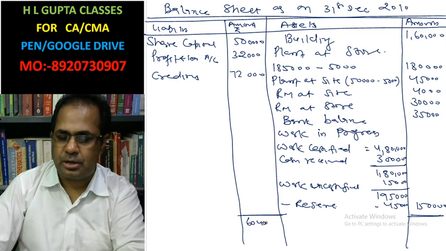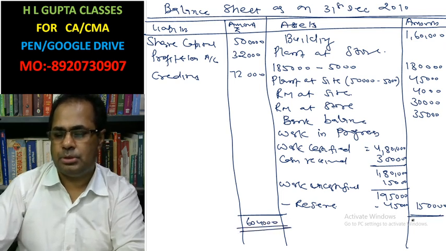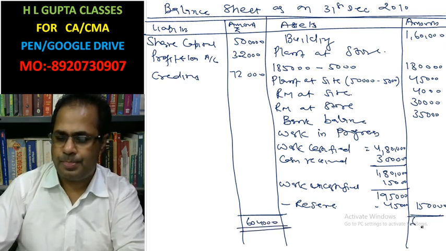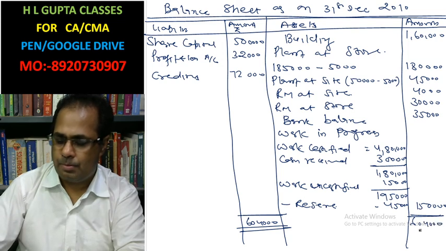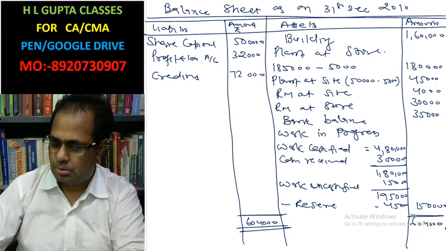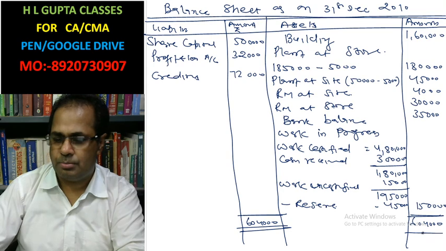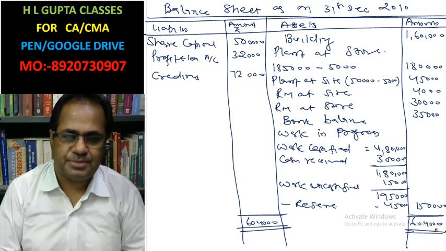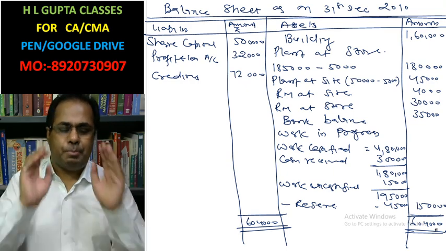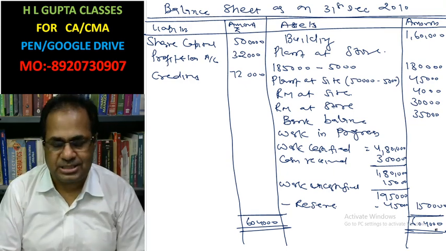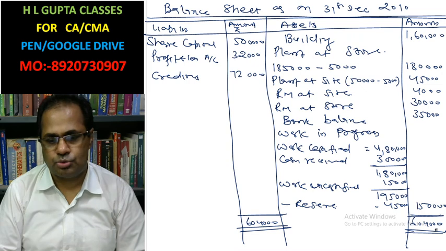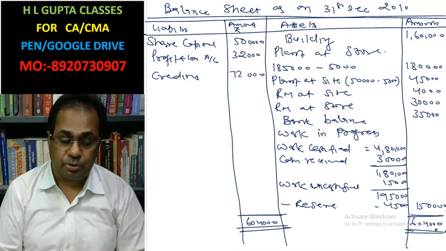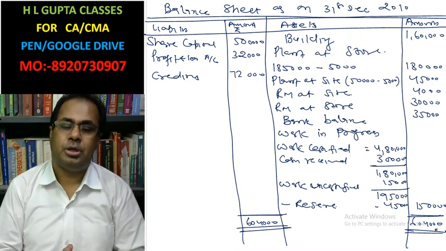The total amount is 6,04,000. Here 6,04,000. Okay. In this way, this question has been completed. This is one of the best questions. Please exercise, revise this question once, 2, 3 times to make your confidence good.